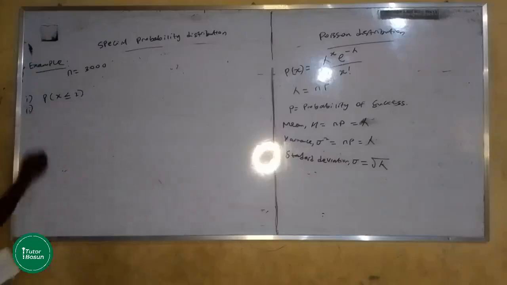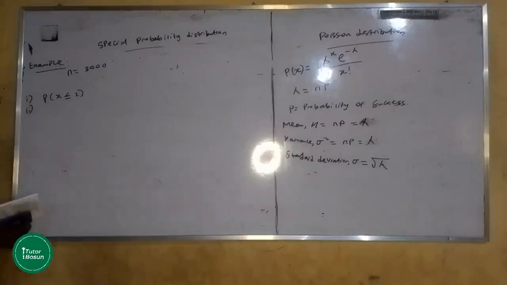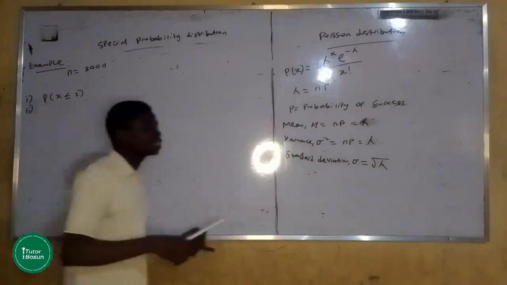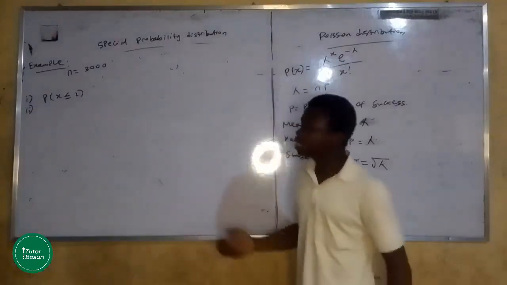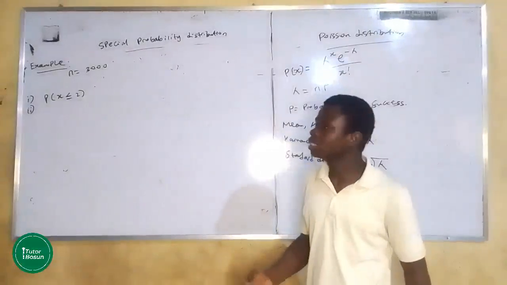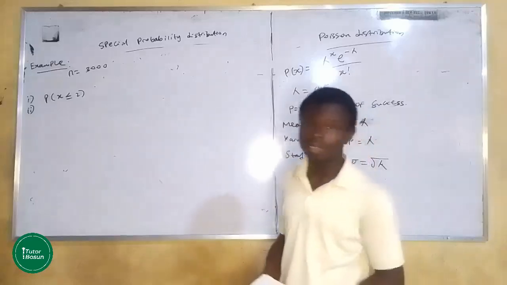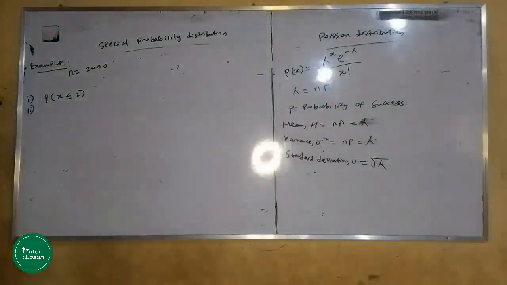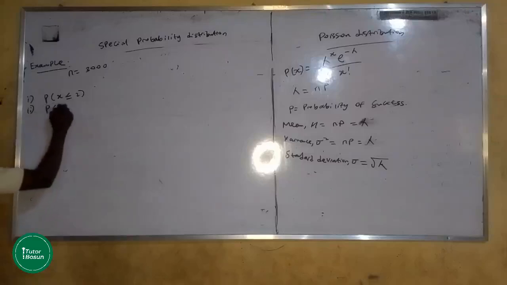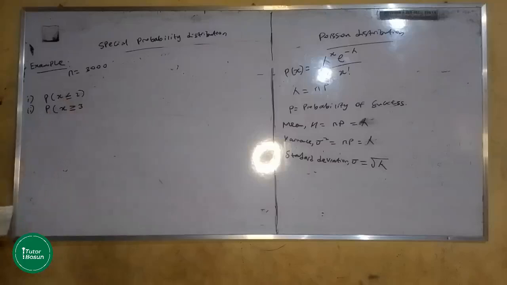The second one says at least 3 people react to the vaccine. That means it can be more than 3, but it must not be less than what? It must not be less than 3. Automatically it means X is what? X is greater than or equal to 3. At least, it must not be less than 3, but it can be equal to or greater than 3. That's the interpretation of the second question.